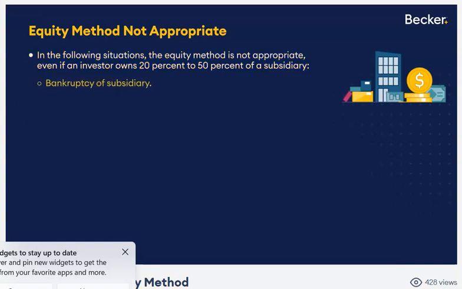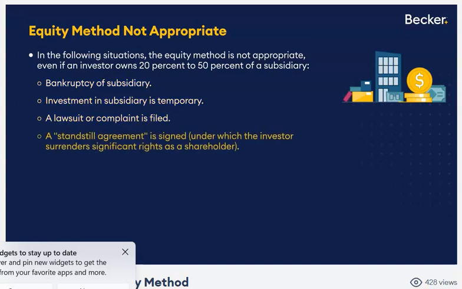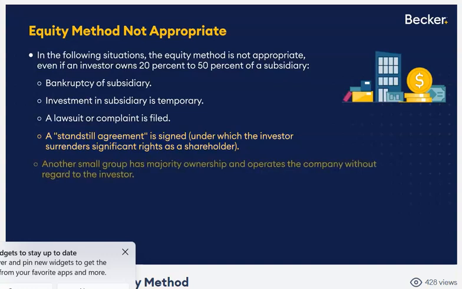Maybe we're in bankruptcy. Maybe the investment is only temporary. Maybe there's what we call a standstill agreement. The investor is surrendering their rights as a shareholder, so they're not exercising any significant influence while under this standstill agreement. Maybe a small group has majority ownership and they're keeping us out of it.